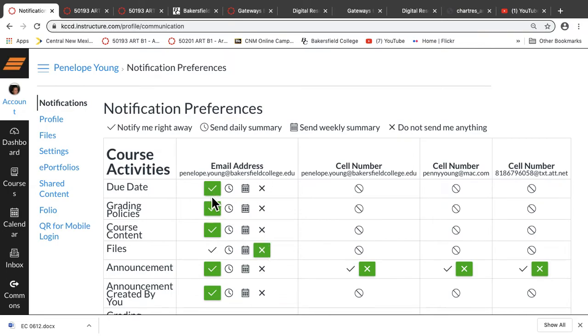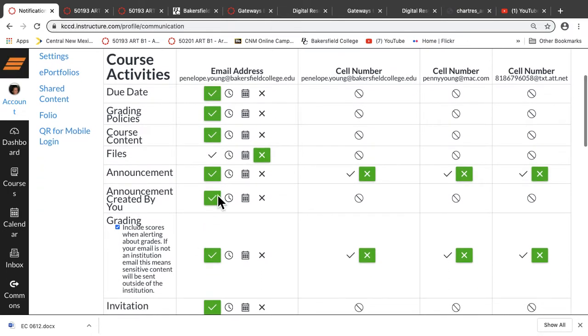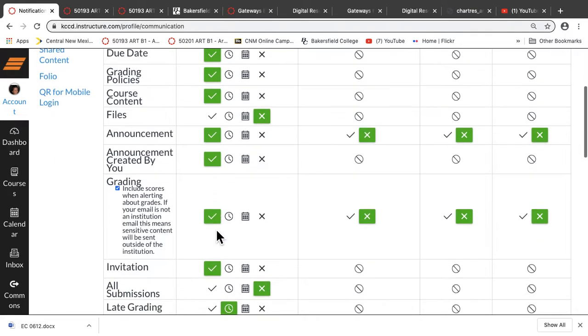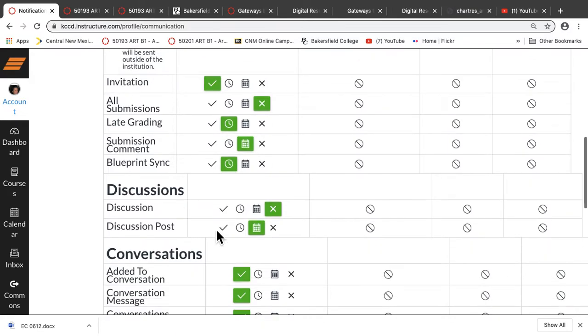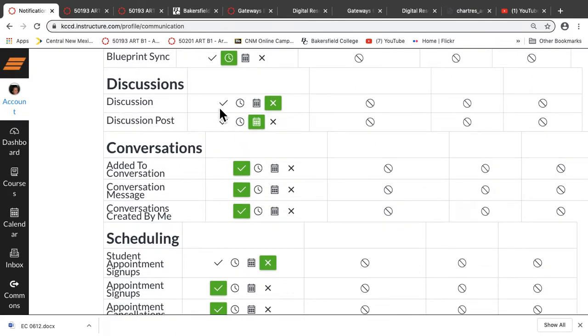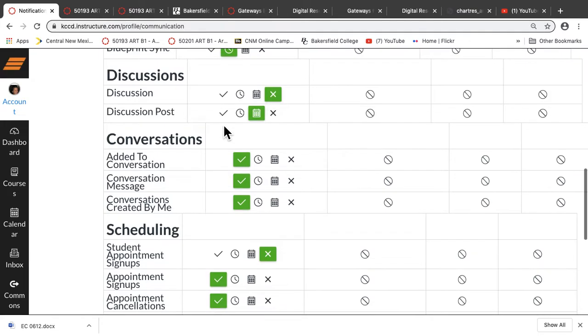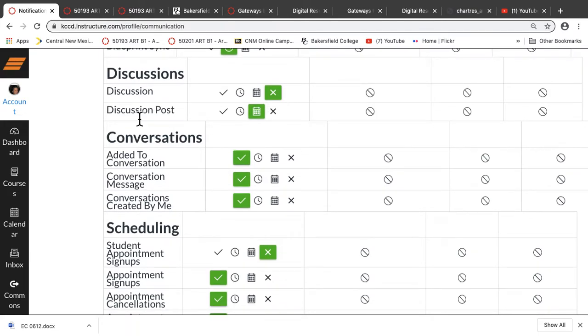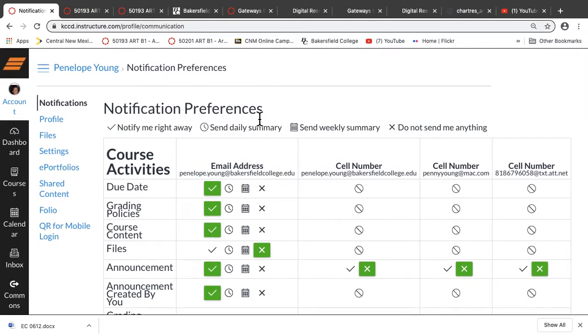So change due date, announcement. You aren't going to create announcements, so just regular announcement, and grading. Those you really want to have. The other stuff that you have down here, that's optional, up to you. If you want to know if somebody responded to your discussion post, you can put that there. Discussion posts and comments, for me, they come in a weekly batch, so please don't communicate with me through comments. You're going to communicate through inbox or email, and we also have ConferZoom.